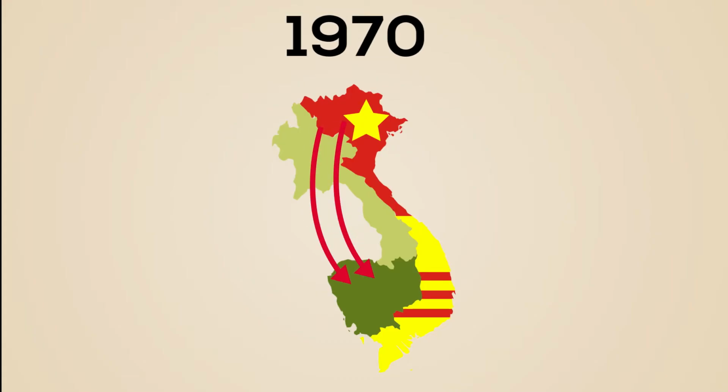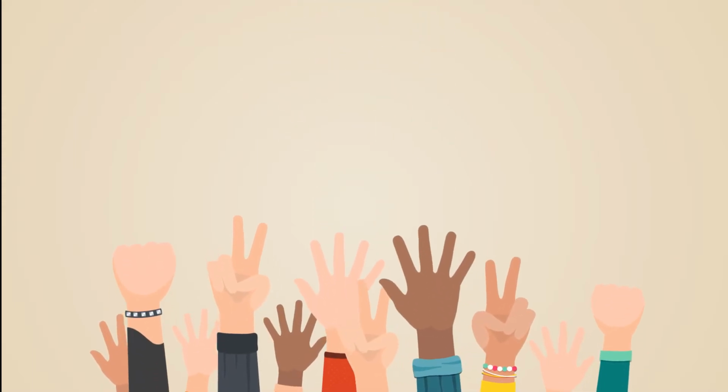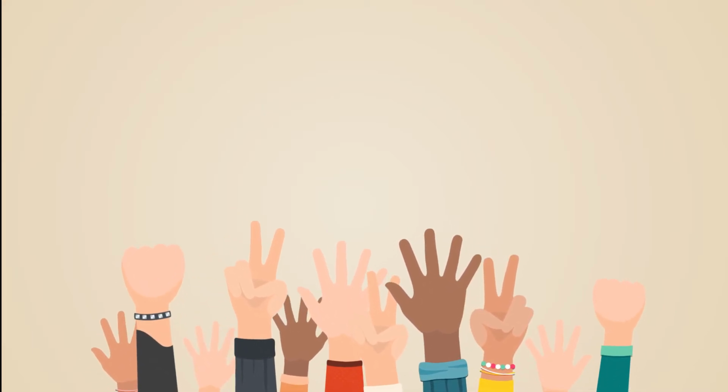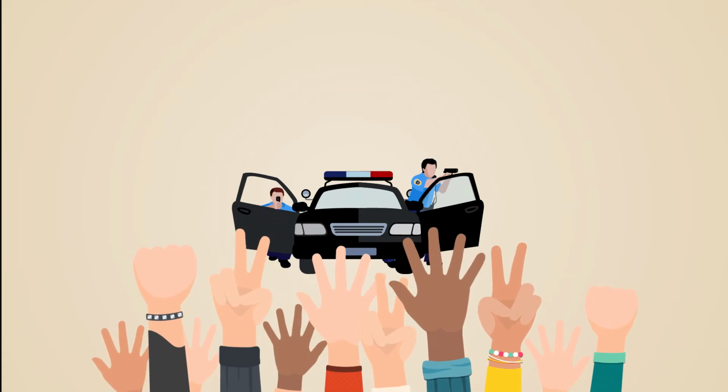In 1970, North Vietnam invaded Cambodia in support of the country's communist revolutionaries. South Vietnam and the US retaliated, which angered many back home. Many students protested against the escalation of war, and these protests often ended in violent clashes between the police and students.